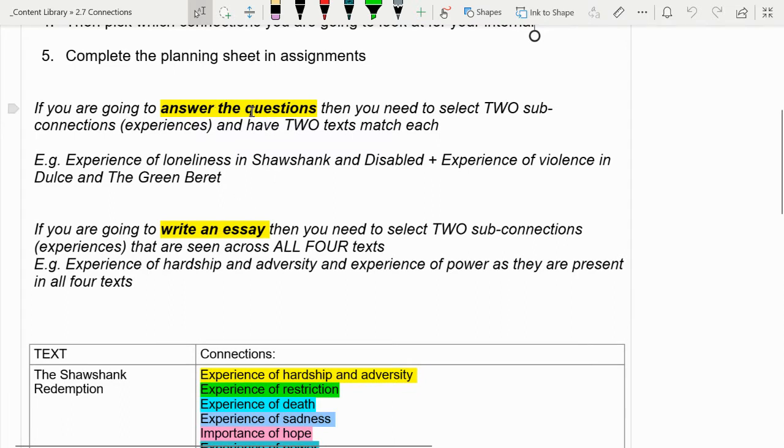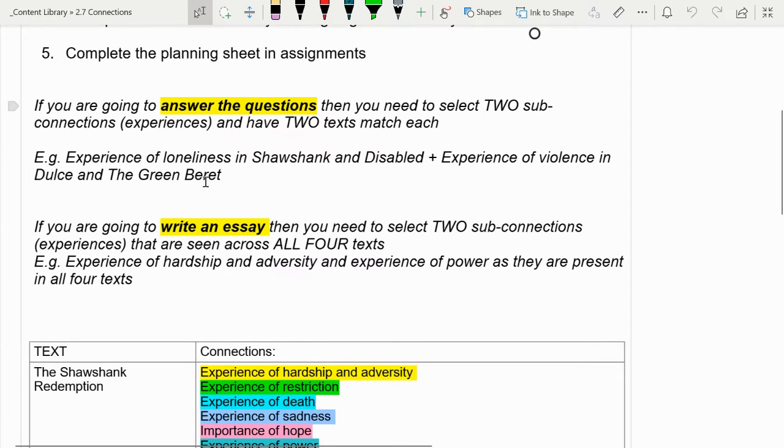If you're going to answer the questions, then you need to pick 2 of these coloured experience connections, and you need to pick 2 texts that match that. So 2 connections, 2 texts for each connection. So 2 human experiences, 2 texts for each one. For example, you might pick experience of loneliness, and you've got Shawshank and Disabled, and then experience of violence, and you do Dulce et Decorum Est and the Green Beret. So it's a little bit less in some ways.